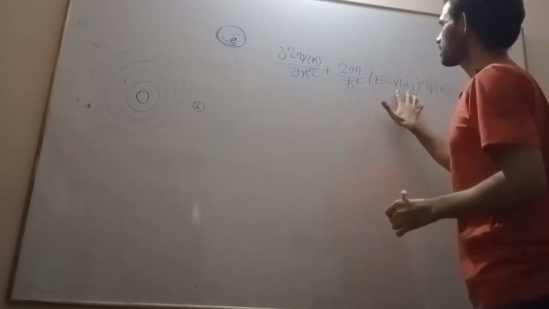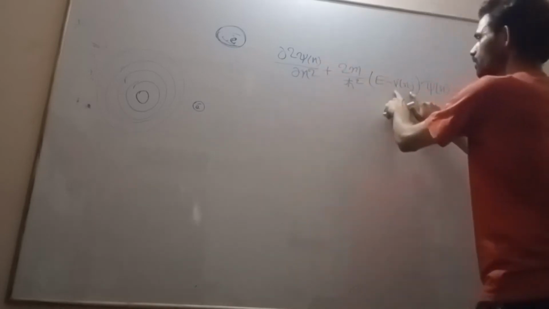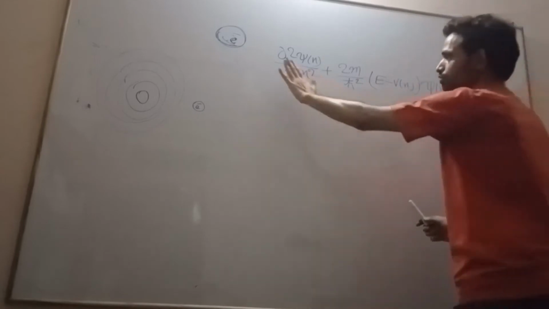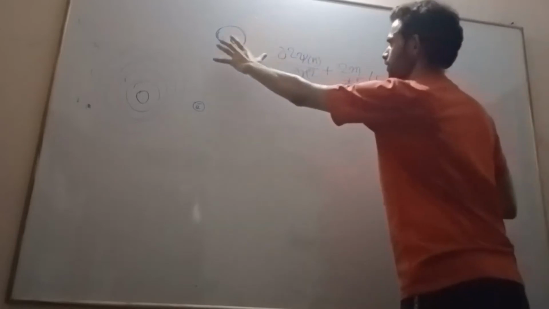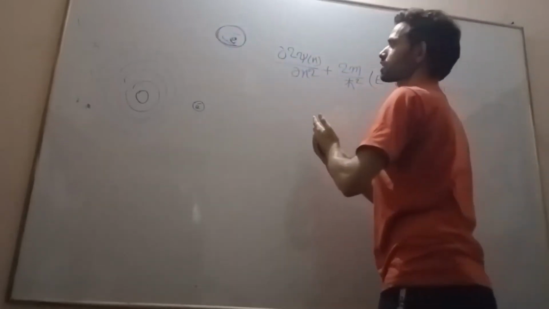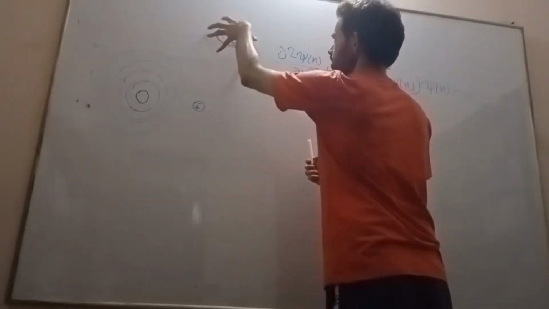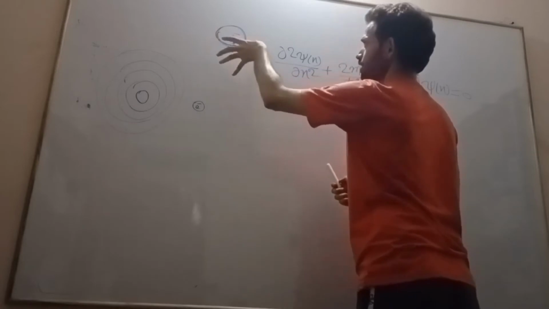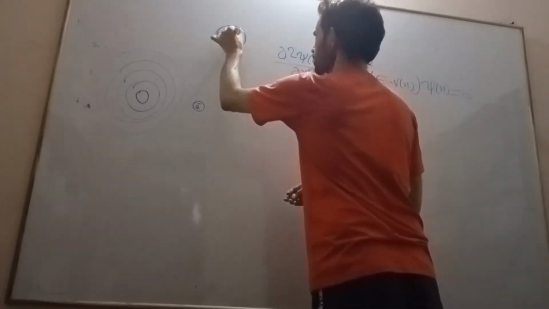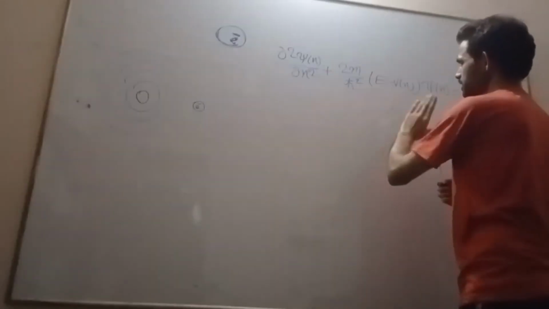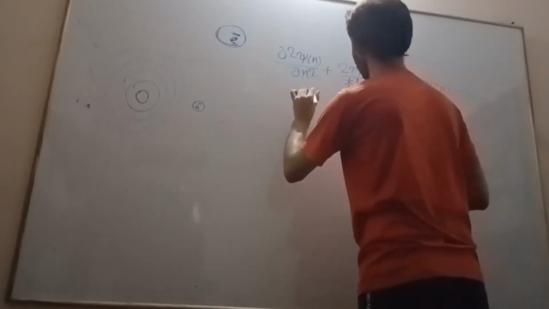Now you see here, this is v of x, the potential function. In free space, there is no force exerted on or acting on this electron, so we can say that this potential function is constant. Let us take v of x as 0.